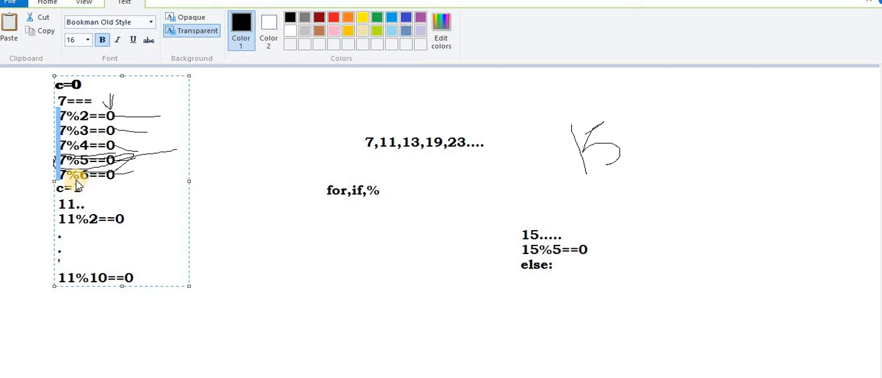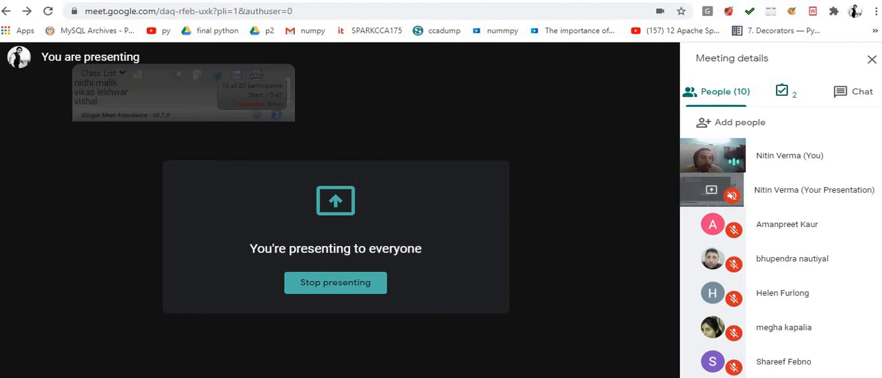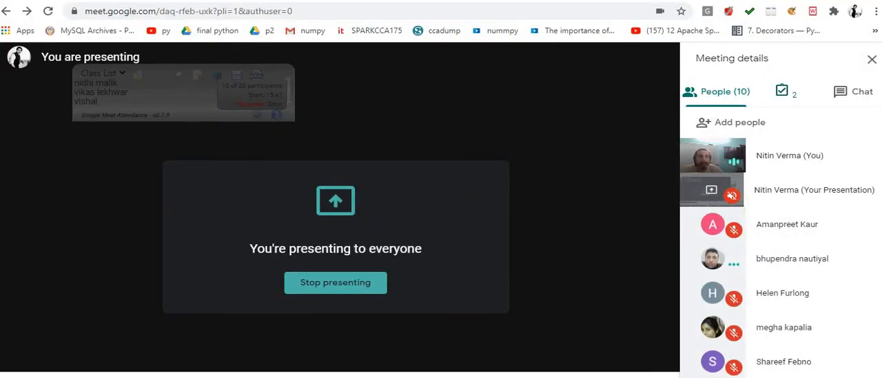I think the conceptual view is clear or not. Now I am converting it into the logical manner. So everyone clear about this concept? Everyone clear about this concept or not? Okay, good. Now I am implementing this.